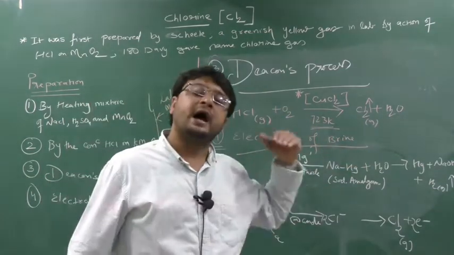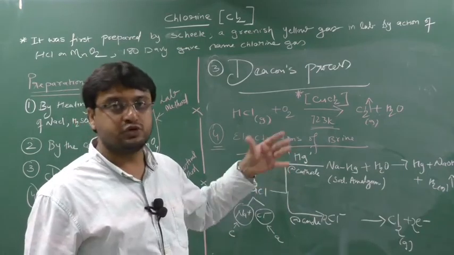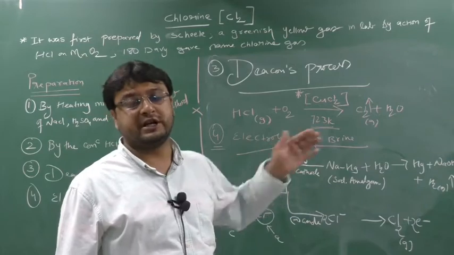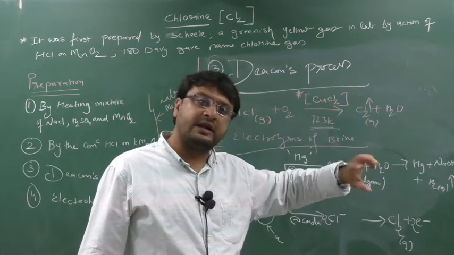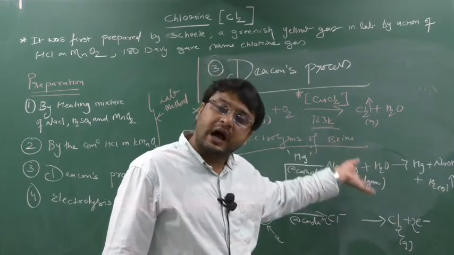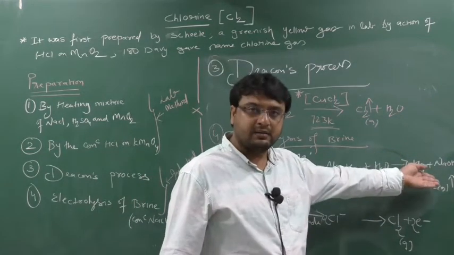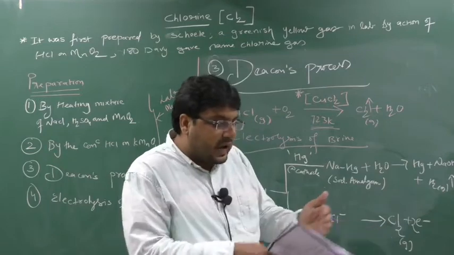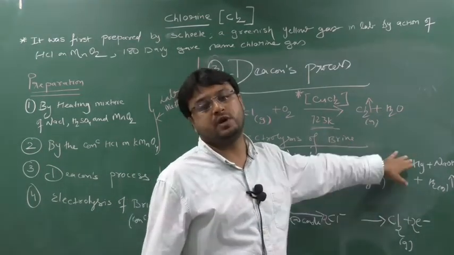So what am I doing? I am using the cathode as mercury. So sodium will deposit at the cathode. In short, sodium will deposit at mercury, immediately react with mercury and form sodium amalgam. On hydrolysis of this sodium amalgam, I will get NaOH, Hg back, my electrode, and I will get hydrogen gas. In this way, I will prevent the contact of sodium with air, so that a blast will also not occur.